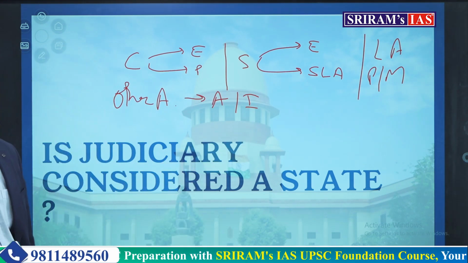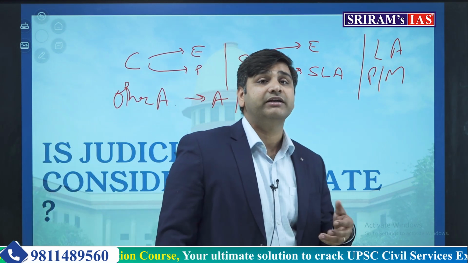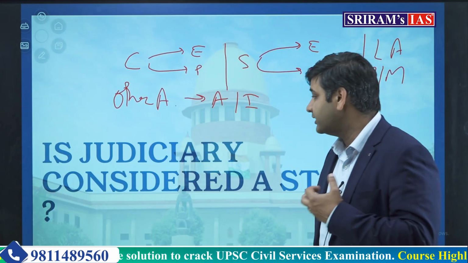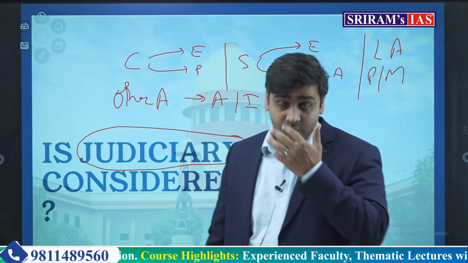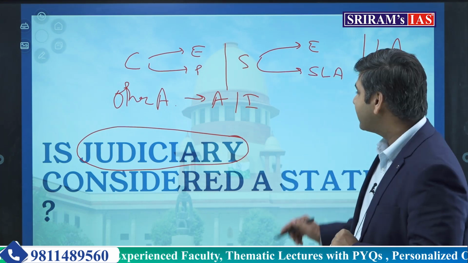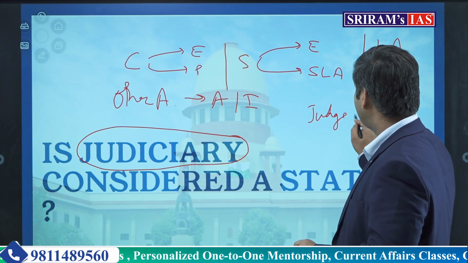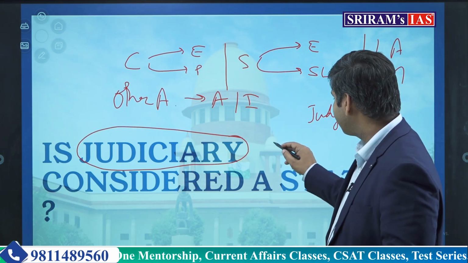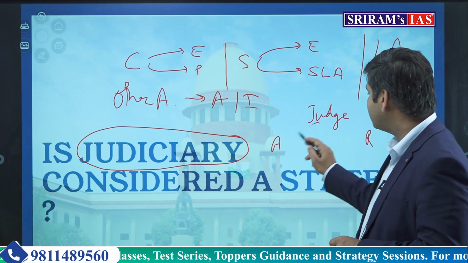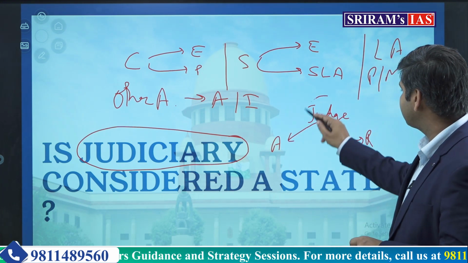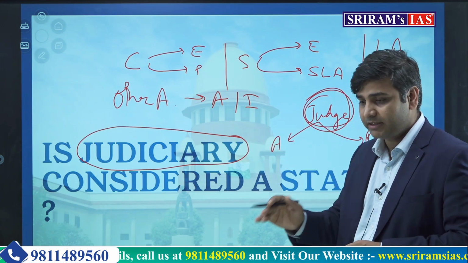What about judiciary? This question also came up in front of the judiciary, and it has interpreted this particular question very beautifully, saying that judiciary, judges, when they are doing the judicial work, when they are adjudicating upon a case where there is an appellant and a respondent, when there are two parties and a judge is there, then the judiciary will not be called a state.